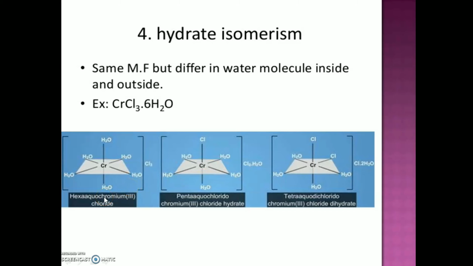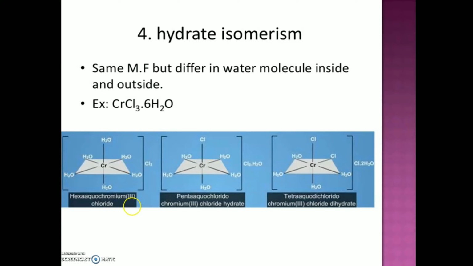The first one is CrCl3·6H2O, the second one is [Cr(H2O)5Cl]Cl2·H2O, and the third one is [Cr(H2O)4Cl2]Cl·2H2O. Here there is a difference in the number of water molecules inside and outside the coordination sphere.